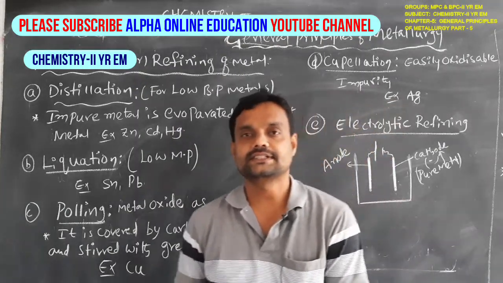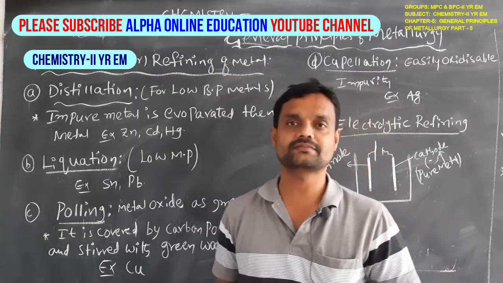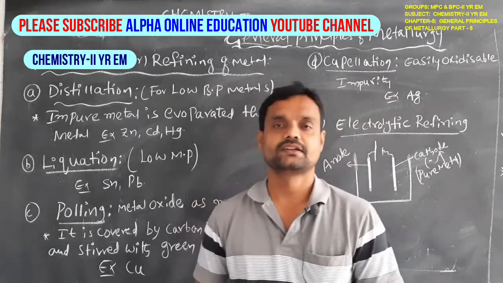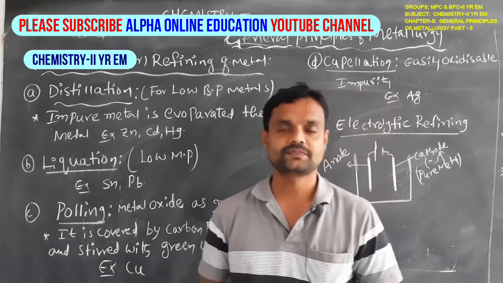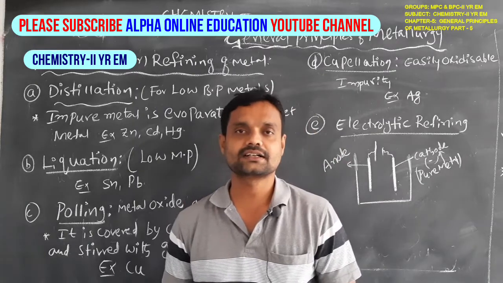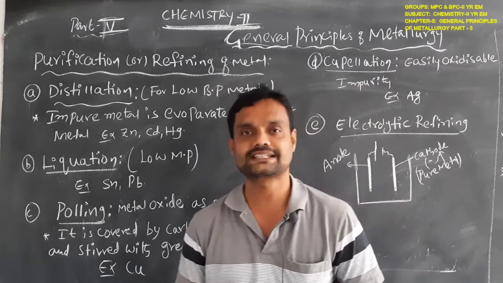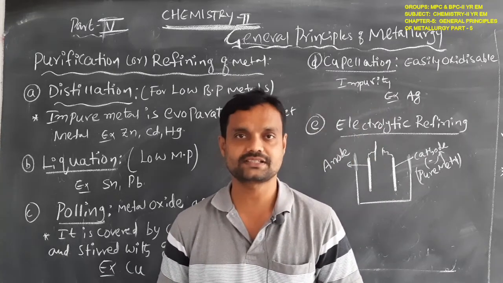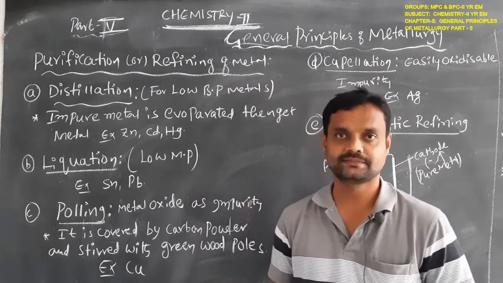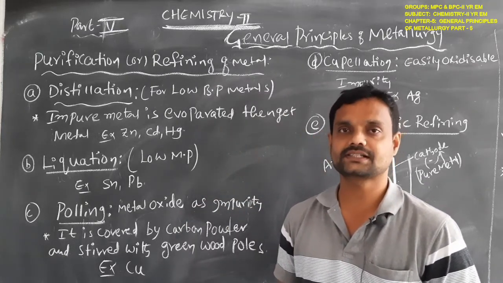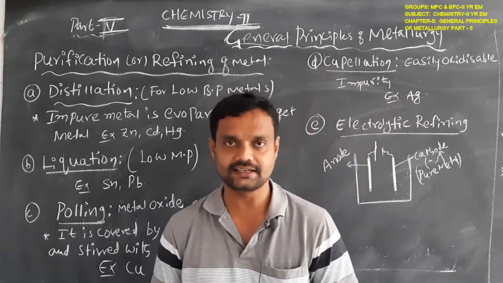So in the previous class we discussed how the metal is extracted from its metal oxide. We discussed a number of methods, for example the roasting method, calcination method, smelting process, reduction process and hydrometallurgy process. By using these processes we separate the metal from its metal oxide.